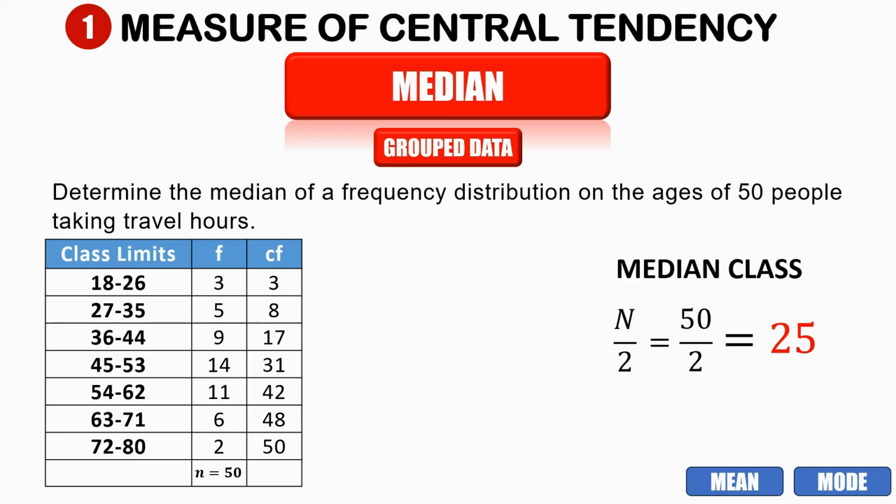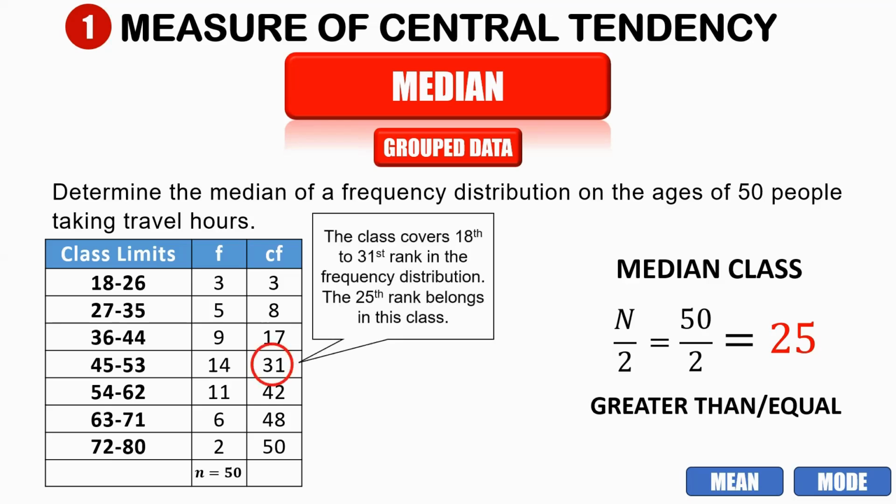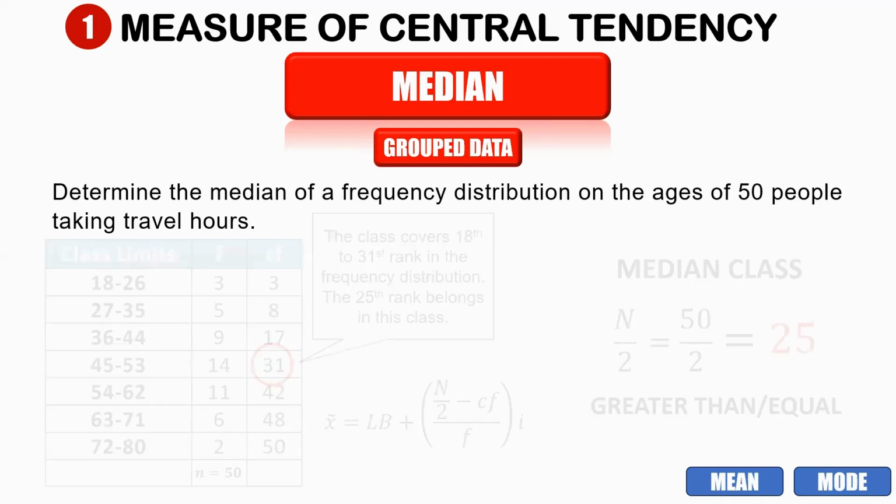But you need to consider that your median class is greater than or equal to our 25th rank. So is 17 greater than 25? That is not. So how about 31? That is greater than 25. So that is our median class. So we are going to take that median class for us to have those values in our given formula.